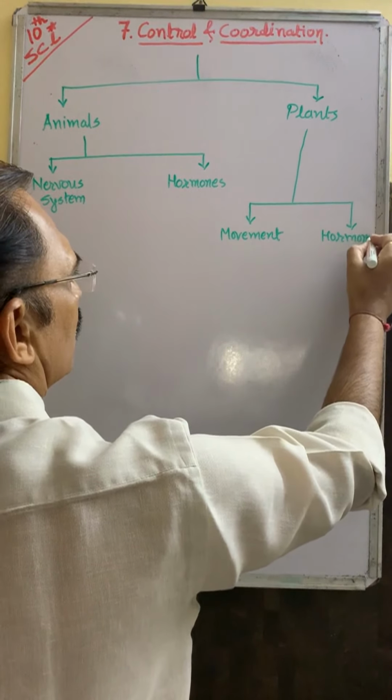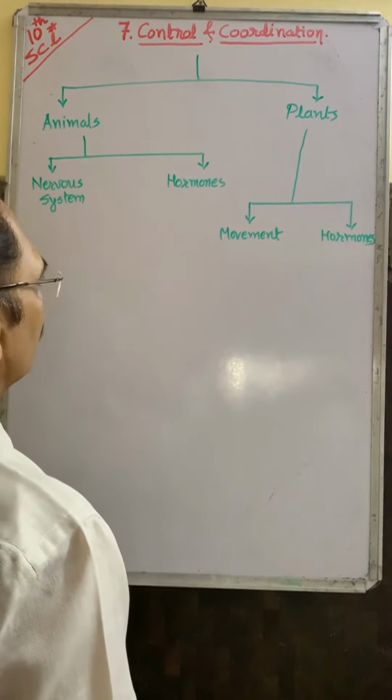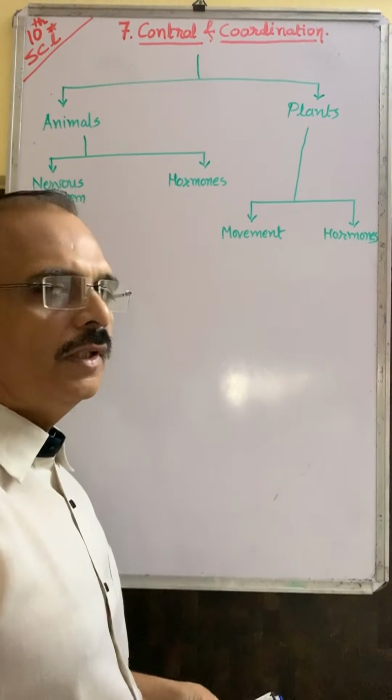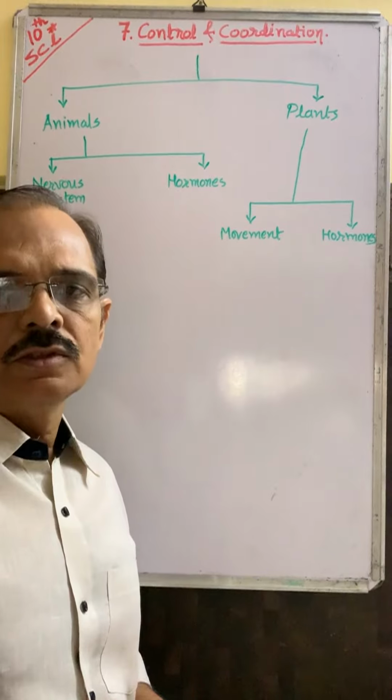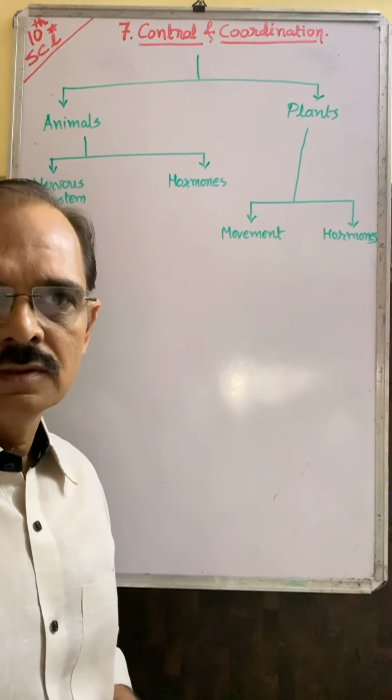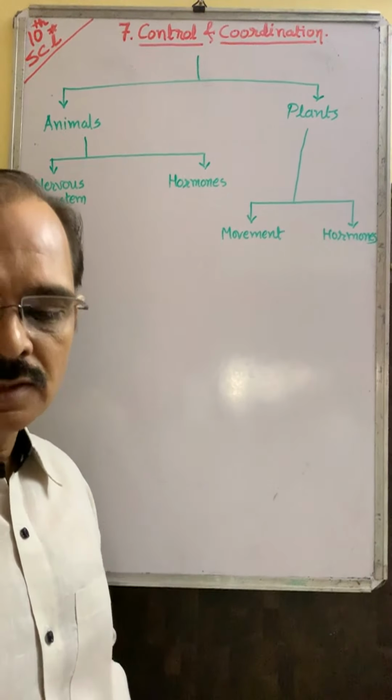So control and coordination is divided into animals and plants, the living organisms. We will start with animals, with the nervous system, afterward plants and their movement and hormones, and then animal hormones. So first we start with the nervous system.